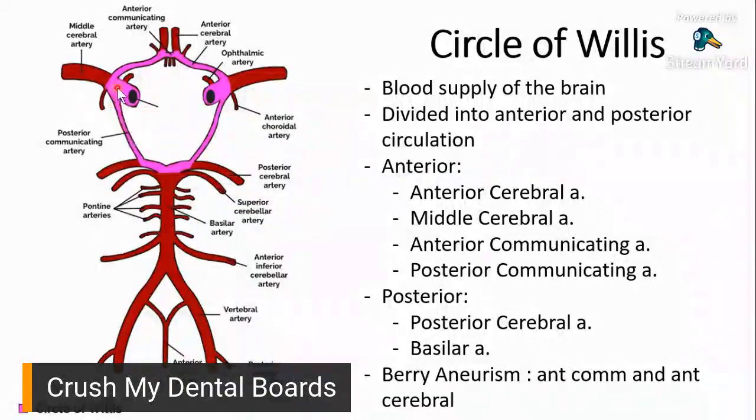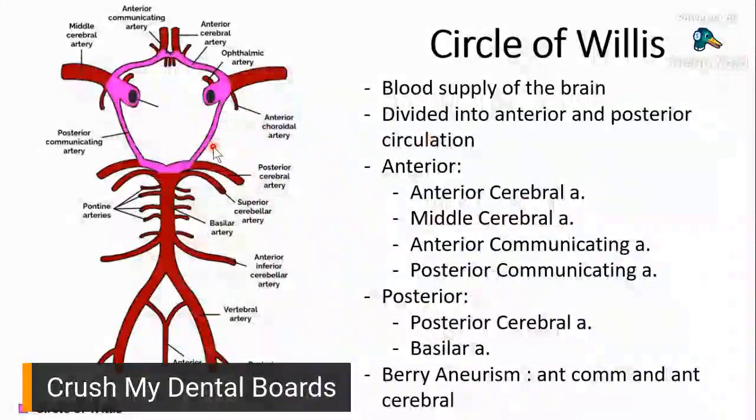So another portion of your circle of Willis, anterior portion, would be this, your posterior communicating artery. So posterior communicating artery, middle cerebral, anterior cerebral, all part of your internal carotid artery. And ito, so itong group na to, they form your anterior circulation for the circle of Willis.